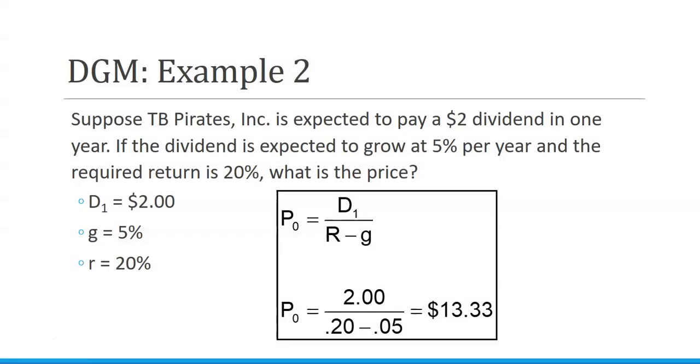So let's look at another example. In this example, we have a company that's expected to pay a $2 dividend in 1 year. If the dividend is expected to grow at 5% per year and our required return is 20%, what is the price? So in 1 year, that price is $13.33.